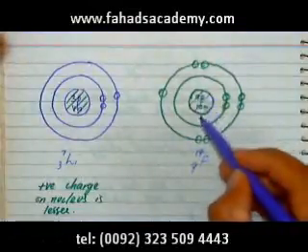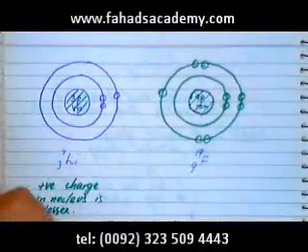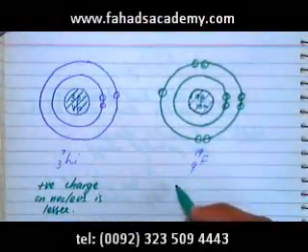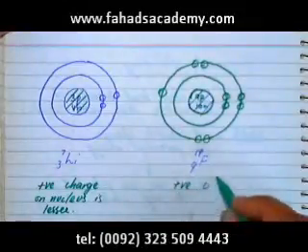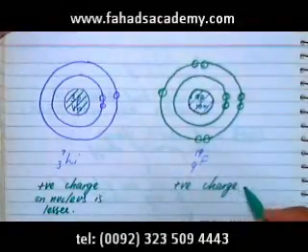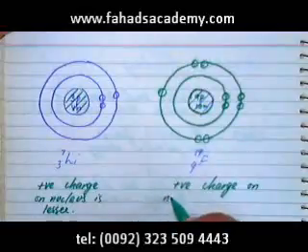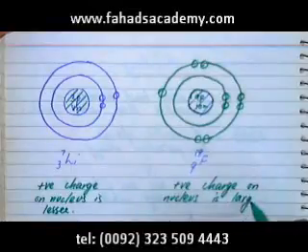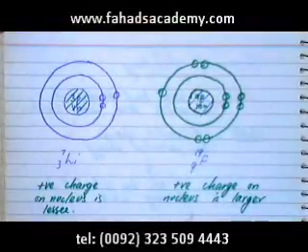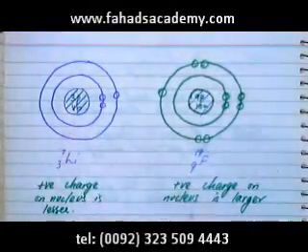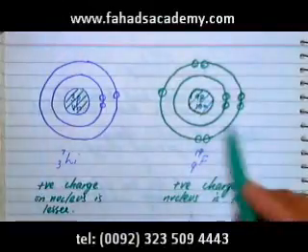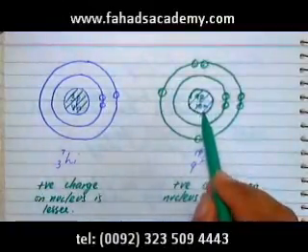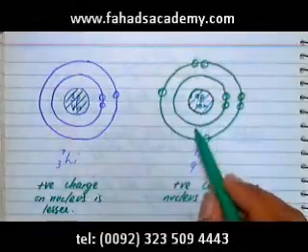Now 9 protons would have a lot of positive charge, so the positive charge on the nucleus is relatively large. It's larger compared to lithium. Now what's going to happen is that this nucleus is going to attract electrons very strongly, and